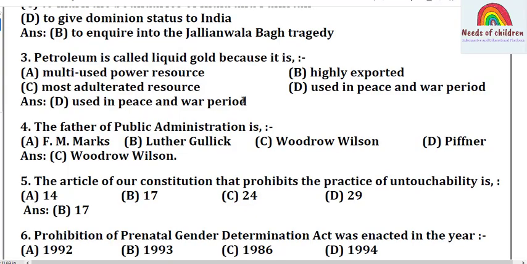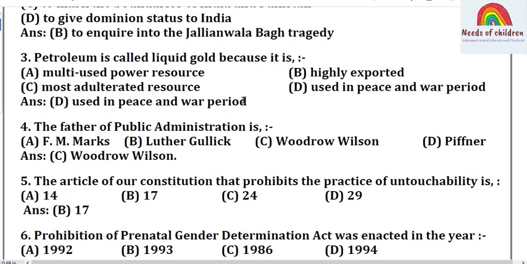Petroleum is called liquid gold because it is. Students, this is the question. It is from geography, India, mineral and power resources. And the 4 options: Option A, multi-used power resource. B, highly exported. C, most adulterated resource.